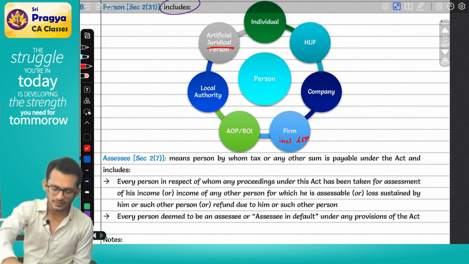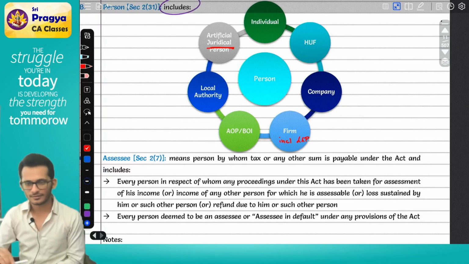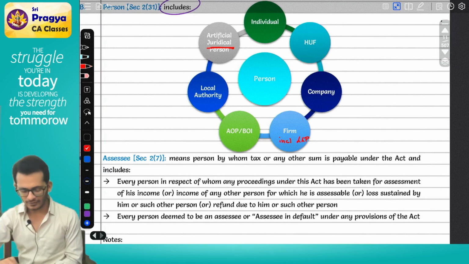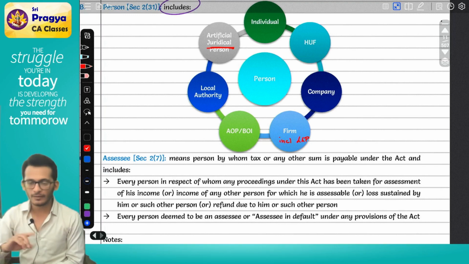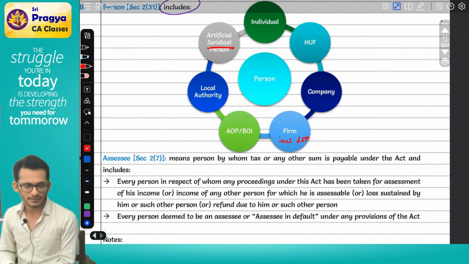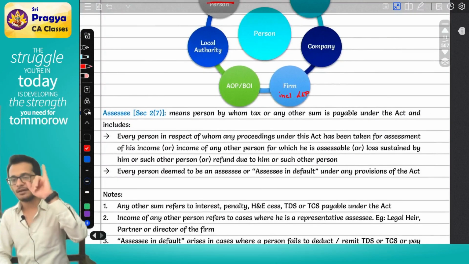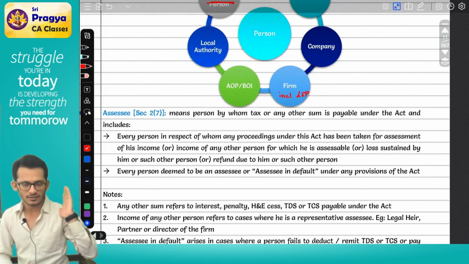In tomorrow's class, we will try to complete this chapter, assuming there are no more power shortages, and then we'll move to the practical chapter, which is your rates of taxes. For today's class, what have we discussed? We have discussed the income part. We have discussed the person's definition.